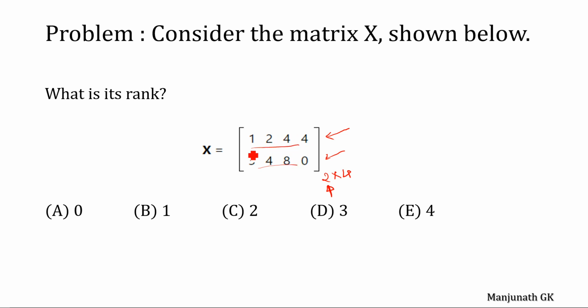But we don't find any vector which is used to represent another vector, so these two rows are independent of each other. The rank of a matrix equals the number of independent vectors in a given matrix. So we find two independent, non-zero vectors, so the rank of the matrix is 2. The correct answer for this question is option C.